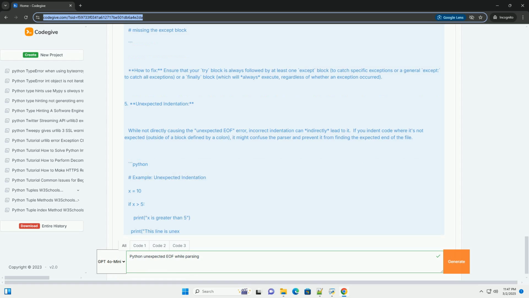6. Escaped new lines, line continuations. You can use a backslash to indicate that a statement continues on the next line.